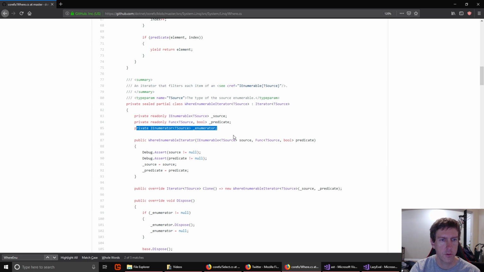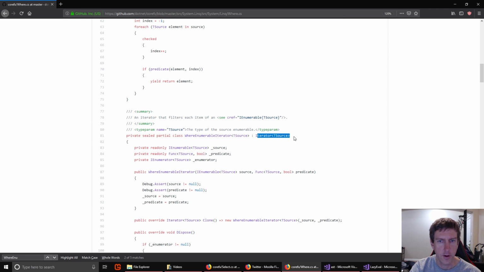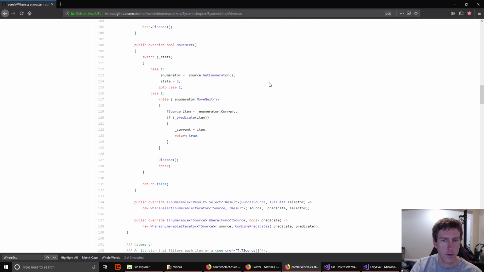So what does it actually do? It is itself an iterator. And iterators are things where you can move from one value to the next. And so here is the MoveNext value. And what does it do? Well, it just takes our enumerator, which we get from the source, and it moves to the next value.